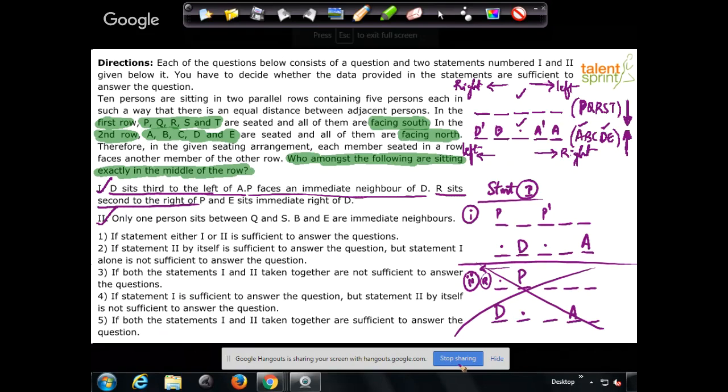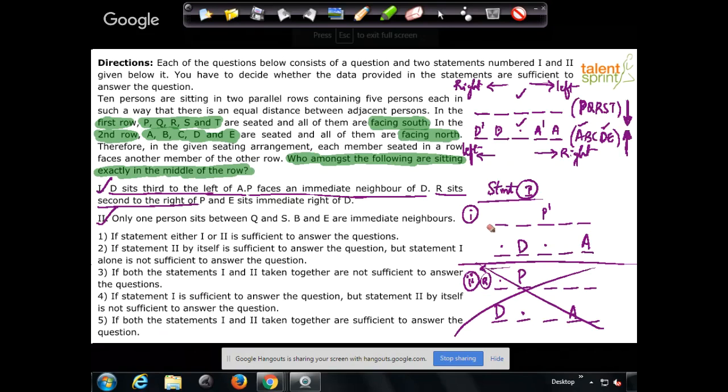Now go back to case 1. Case 1 had 2 possible positions of P. Now if you take P in this position, R will go out of the arrangement again. R is second to the right of P. Right of P is this side. So R cannot come here. I mean, it is out of scope, right? So P cannot come in this position, clearly. So let's clear that. P cannot come there.